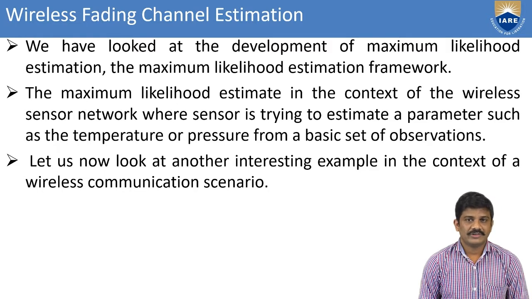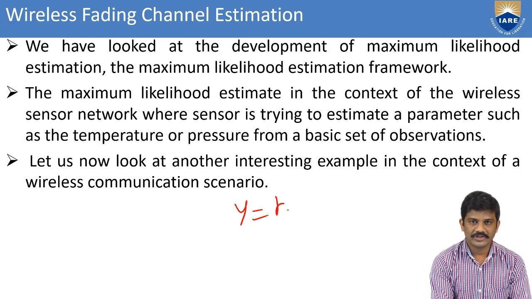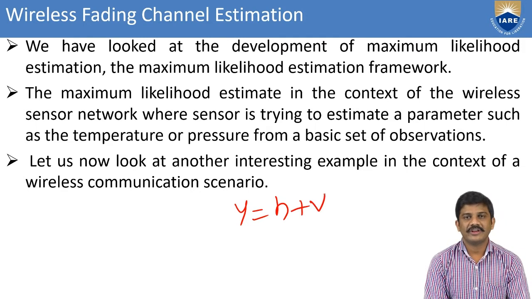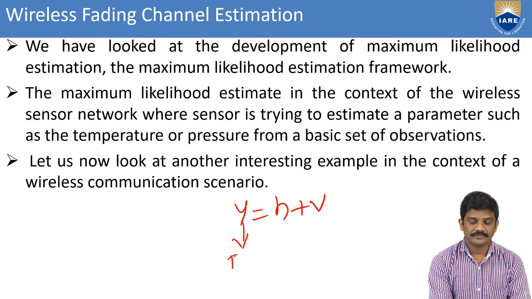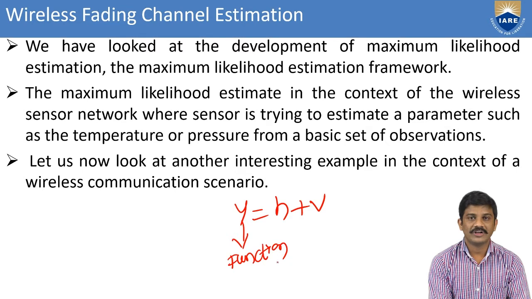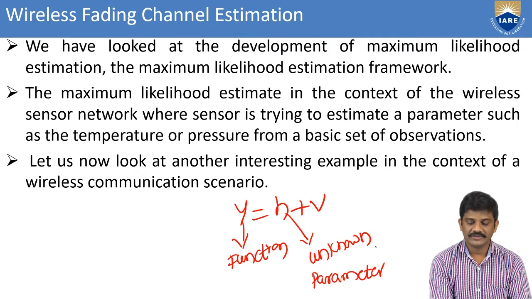In the previous session we took one observation model: y equal to h plus v. Here h is the unknown parameter, y is the function or output, and v is the noise, which is Gaussian noise. We considered this in the wireless sensor network.